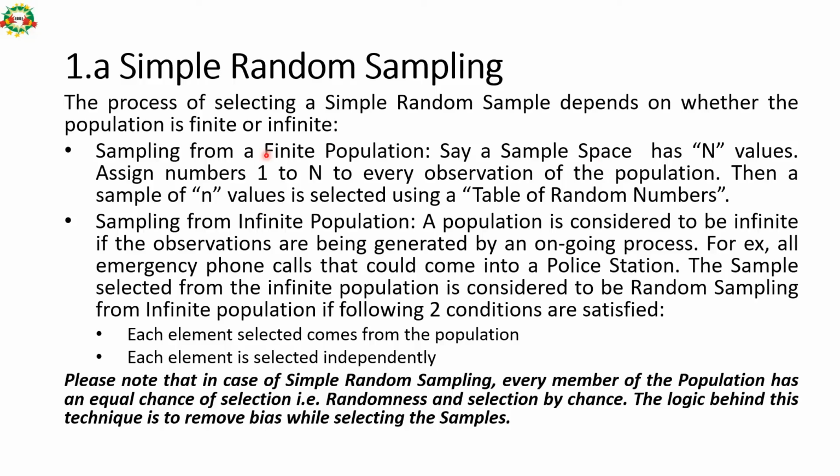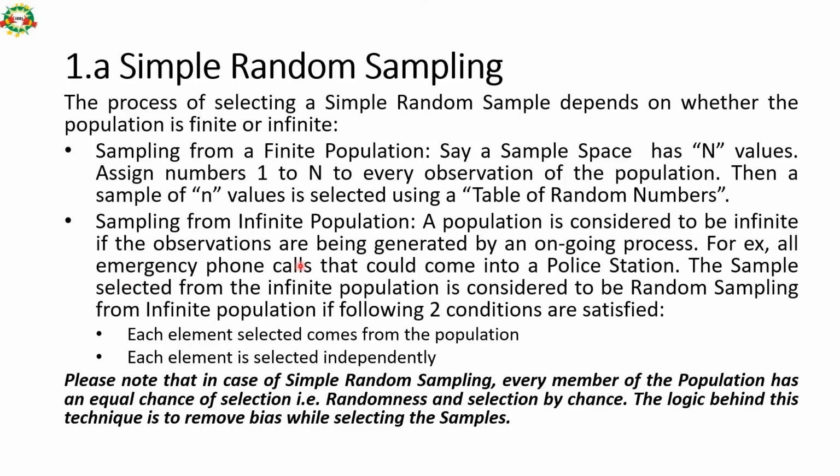The first is simple random sampling. The process of selecting a simple random sample depends on whether the population is finite or infinite. If the total population is finite, there is a different process, and if it is infinite, there is a different method. So for sampling from a finite population, say we have a sample space of n values, then you have to assign numbers from 1 to n to every observation of the population, and then a sample of n values is selected using a table of random numbers.